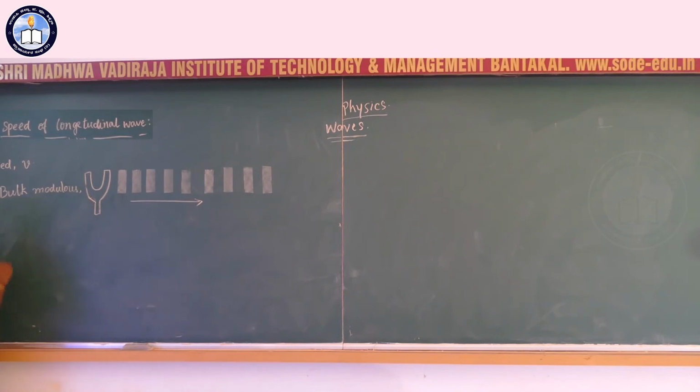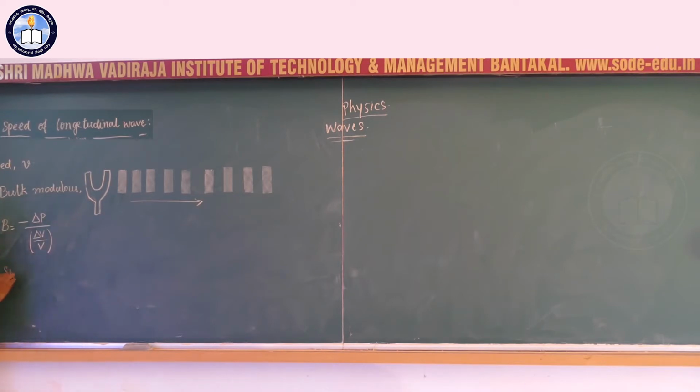We have the equation for bulk modulus: B is minus delta P by delta V by V, where delta P is change in pressure, delta V is change in volume, and V is the original volume. Change in volume by original volume is nothing but bulk strain. Hydraulic pressure is stress by strain.